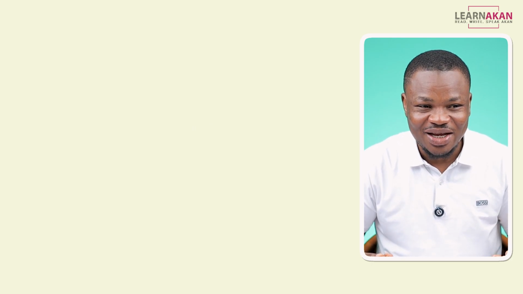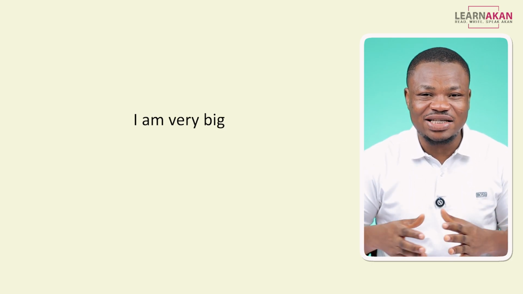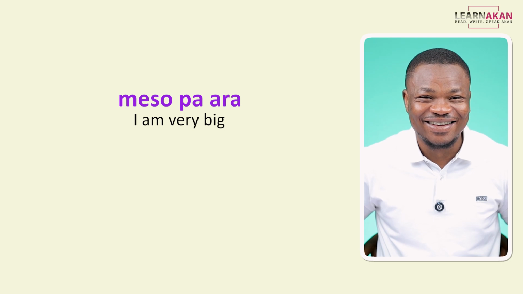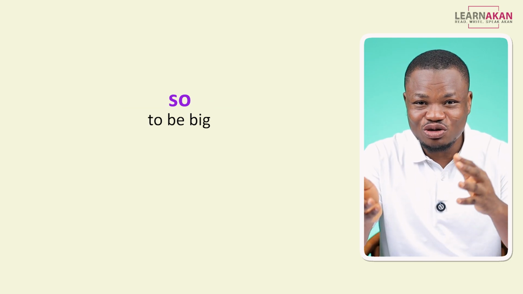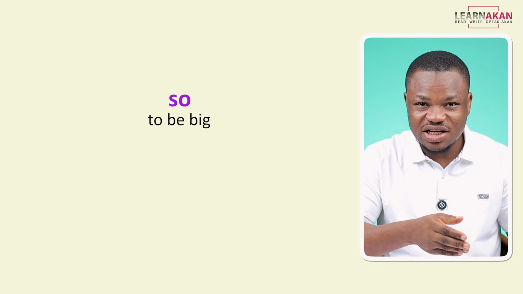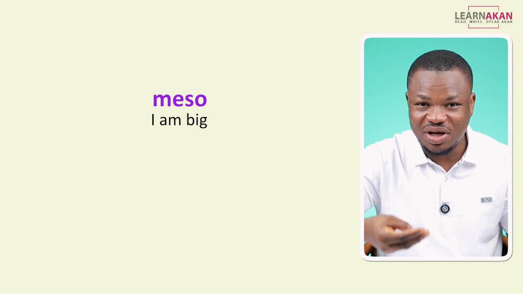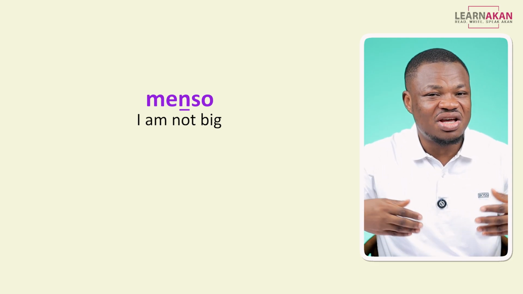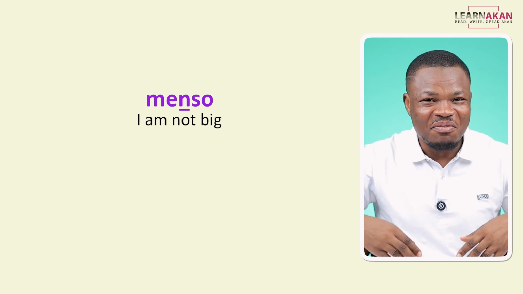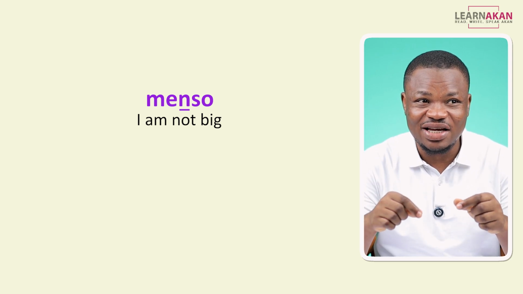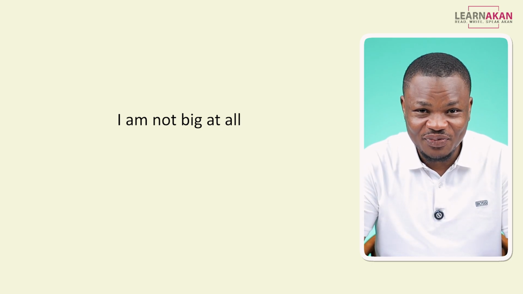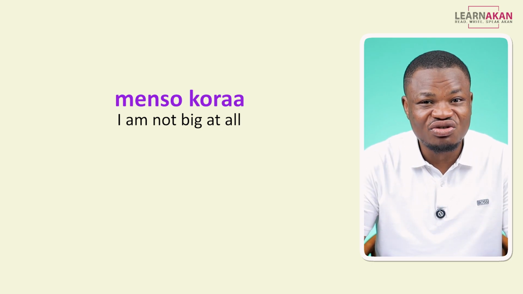All right. Let's say you are very big. You can say mesopa. And since this is a verb, we can also negate it. So instead of meson, I am big, I can say menson. Menson, I am not big. If I want to say I am not big at all, I can say mensokra.